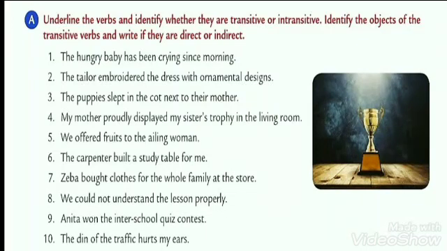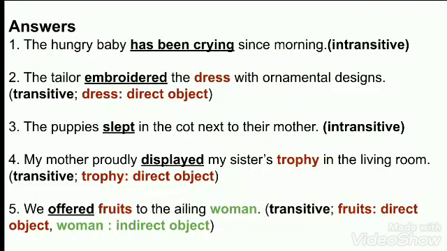The mother displayed the trophy, so trophy will become the object. Where did she display it? In the living room. In the living room will not be an object, because this phrase has started with the preposition in. That's why living room is not an object. But here we have got the trophy as an object.